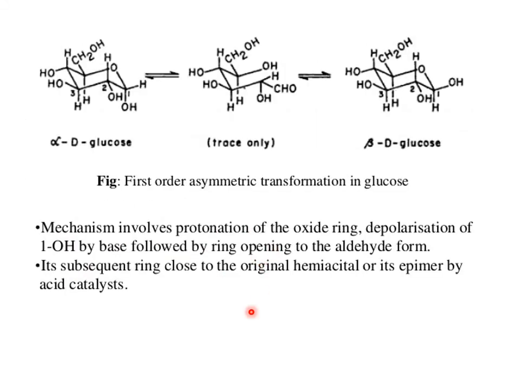Here alpha D glucose, this is trace only, this is beta D glucose. First-order asymmetric transformation in glucose means that if there is mutarotation, it can exist at equilibrium between alpha D and beta D glucose. The mechanism involves protonation of the oxide ring, deprotonation of one OH by base followed by ring opening to the aldehyde form, and its subsequent ring closure to the original hemiacetal or its epimer by acid catalyst. This is the mechanism involved in the formation of alpha or beta D glucose.